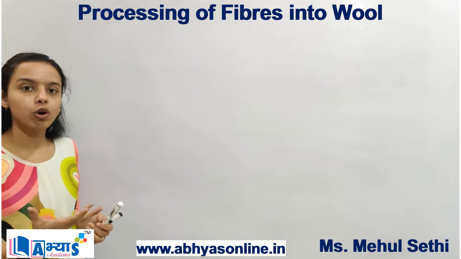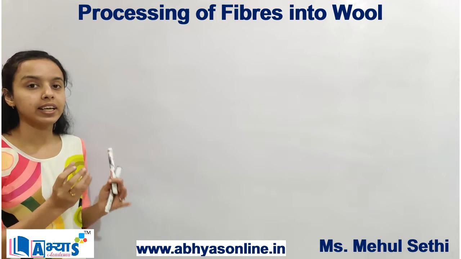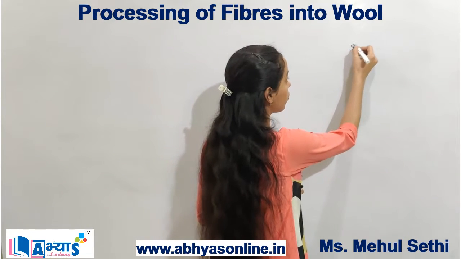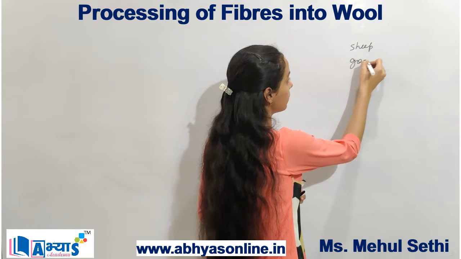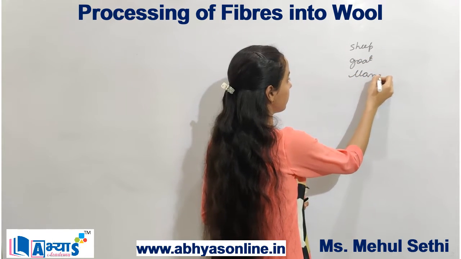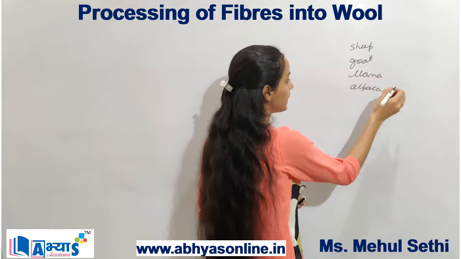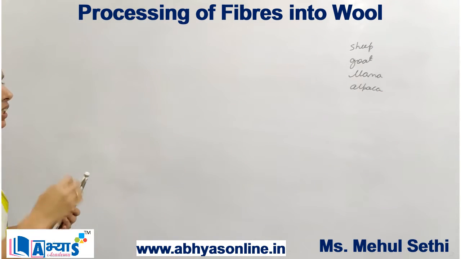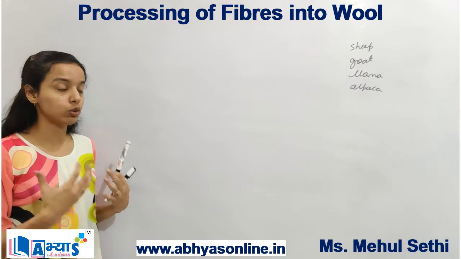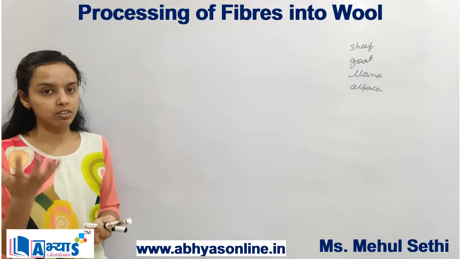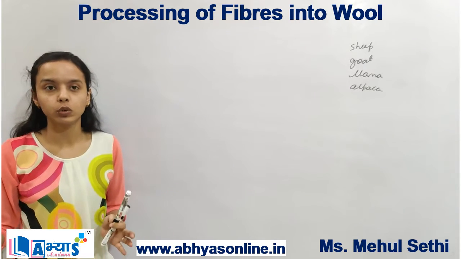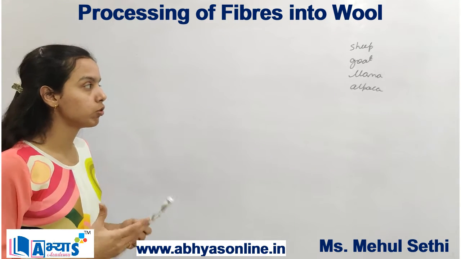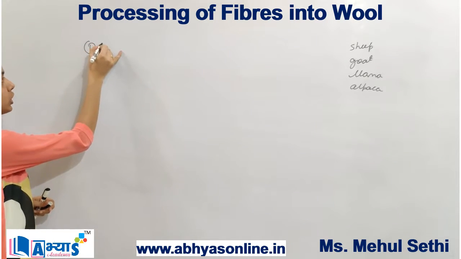Important processes involved to make a fabric from the fiber in case of wool. Now, as you all know, wool is an animal fiber which is obtained from the sheep, goat, llama, alpaca. So all these are animals from which the fleece is obtained to get the wool fiber. Now the certain steps that need to be followed to carry out the final process of the fabric from which the different types of wool sweaters or shorts etc. can be made. So the first step involved in the processing of the wool fiber is the process of shearing.